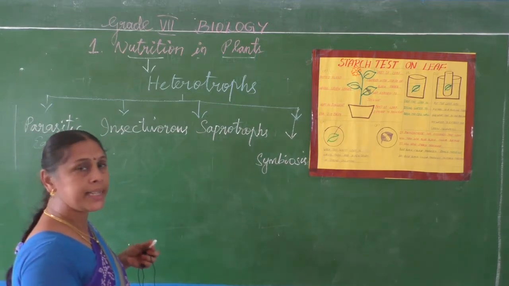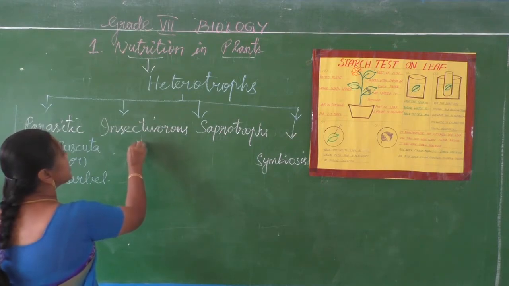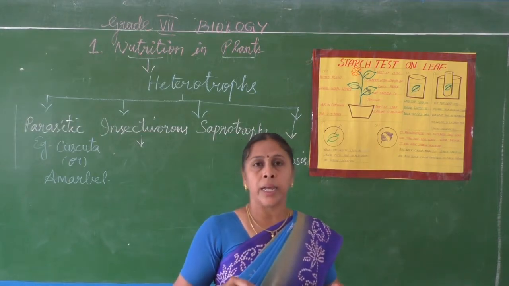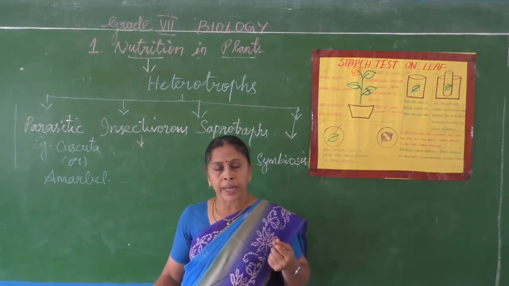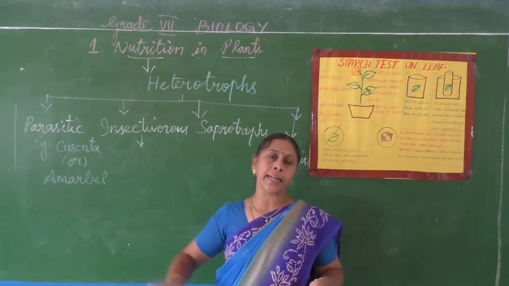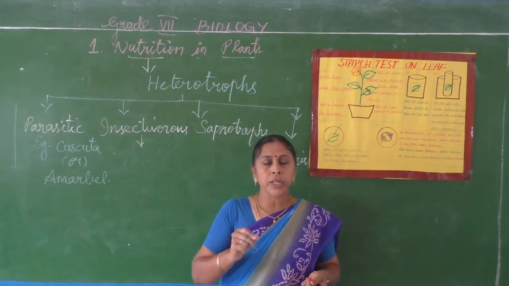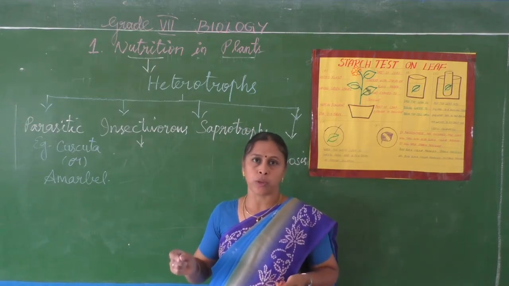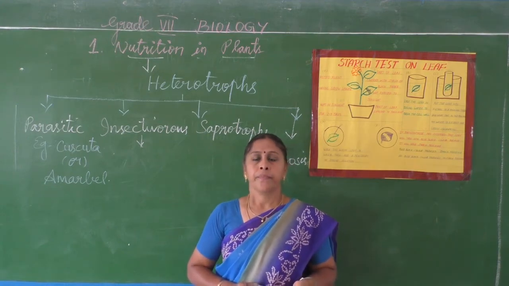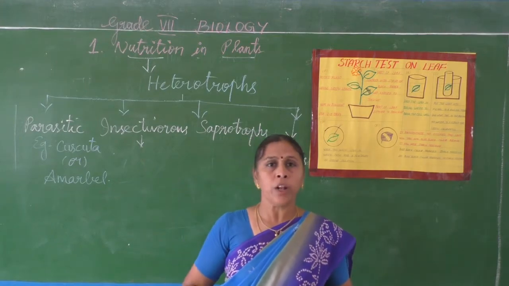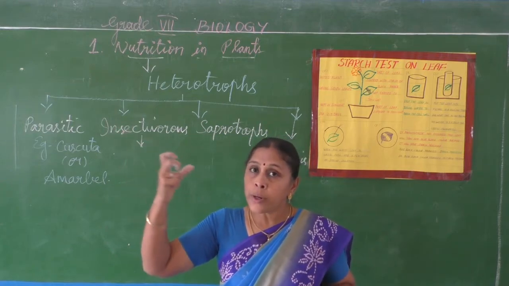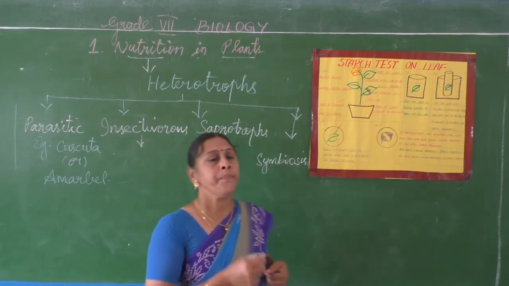The other name of Cuscuta is Amarbel. Next one, insectivorous plants. Some plants live in the region where there is no nitrogen. In the soil, no nitrogen will be present. Nitrogen is present in abundance in the atmosphere. And this nitrogen is very important for the plant's growth. But the plants cannot absorb the nitrogen directly because it is in the insoluble form.